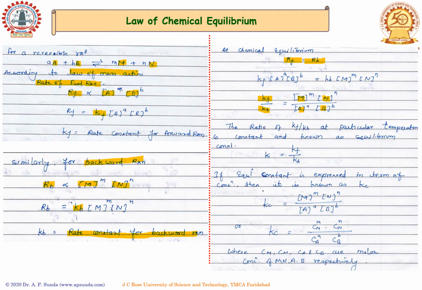Or simply saying that the ratio of Kf and Kb at a particular temperature is constant and known as the equilibrium constant, which we can define as capital K, where this capital K is nothing but the rate constant for the forward reaction divided by the rate constant for the backward reaction. If we are defining this equilibrium constant in terms of concentration, it is known as Kc,